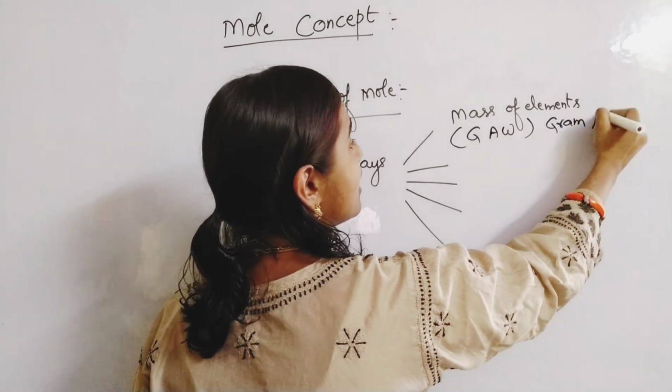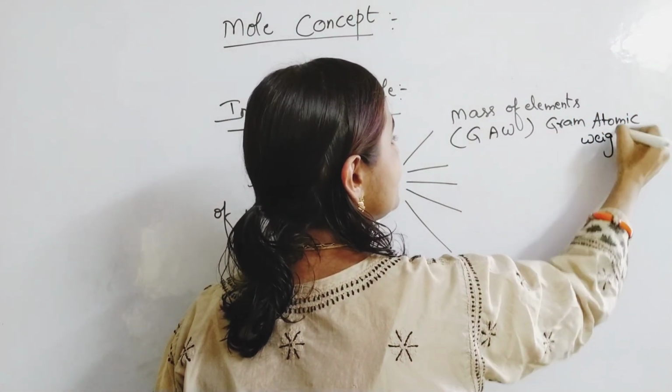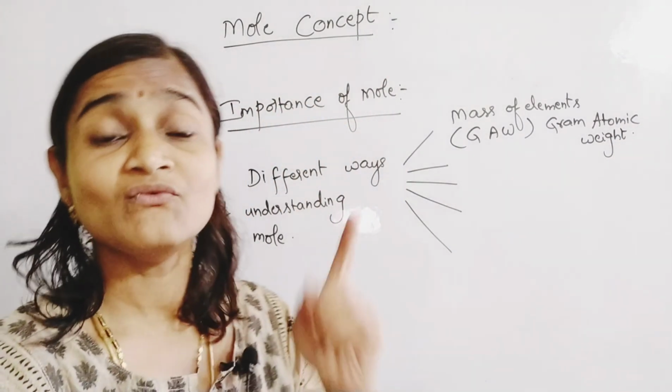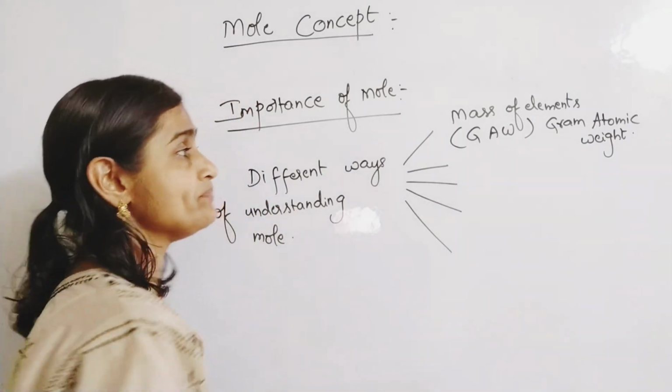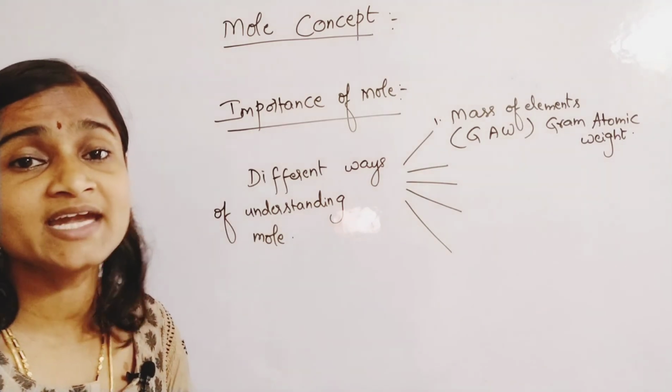Gram atomic weight is the atomic weight of substances for 1 mole of that substance. Please understand the point carefully. This is the first way of understanding mole.